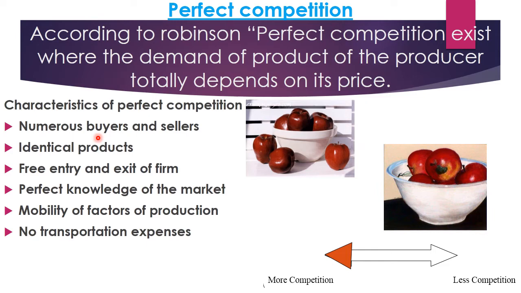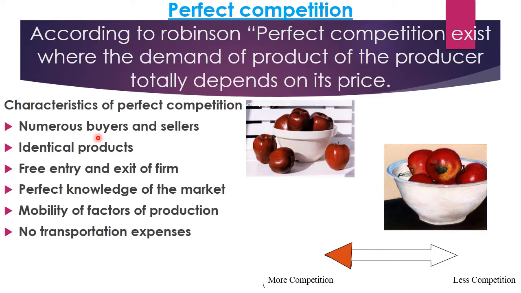A single seller is a very small part of the market. He cannot influence or control or monopolize the whole market, or influence the price.